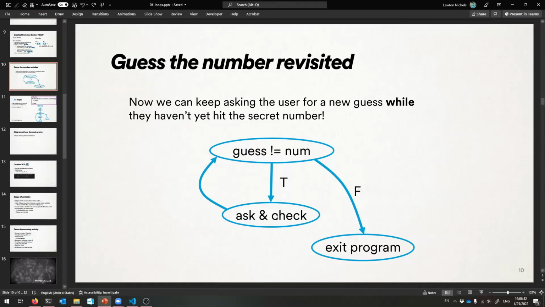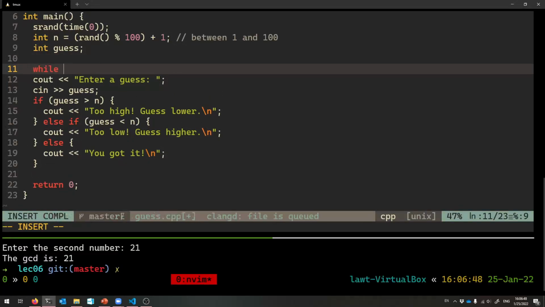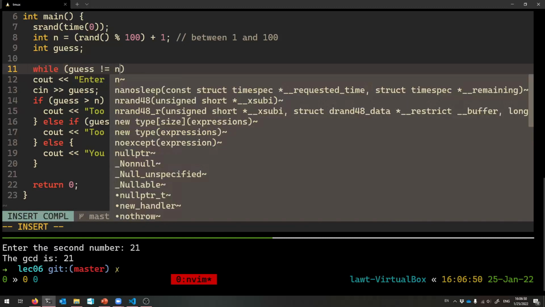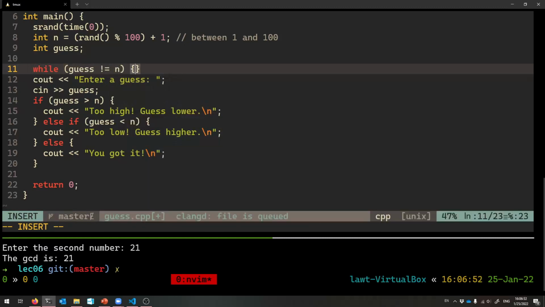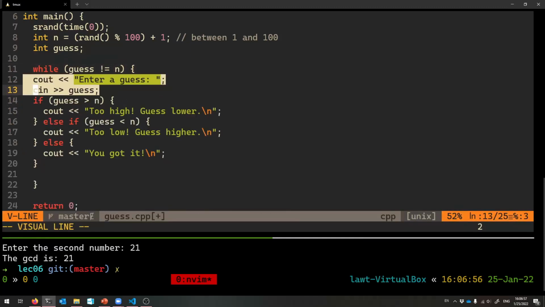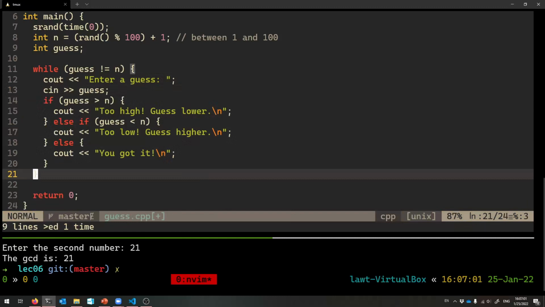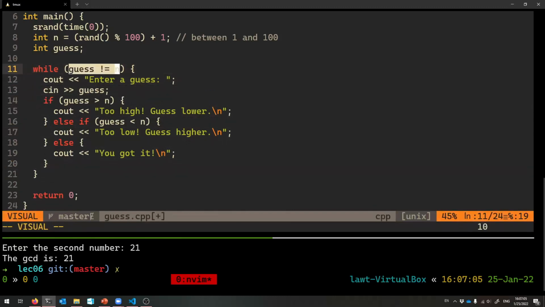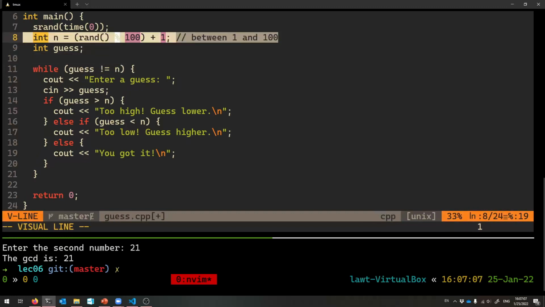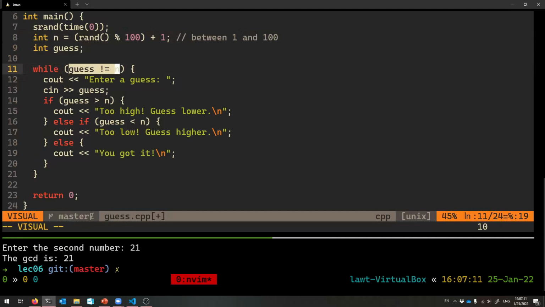So I want to repeatedly ask and check as long as guess is not equal to the number, okay? So something like this needs to happen. While guess is not equal to n, I think it looks like I'm calling it n here, do all of this. And this is going to work, usually, but I want to make sure it always works, even the very first time. I want to make sure that when the program starts and I pick my n, and I haven't asked the user for anything yet, I want to make sure that this is a true statement.